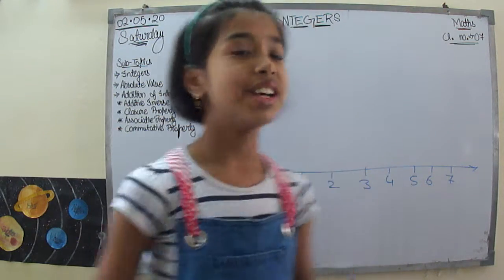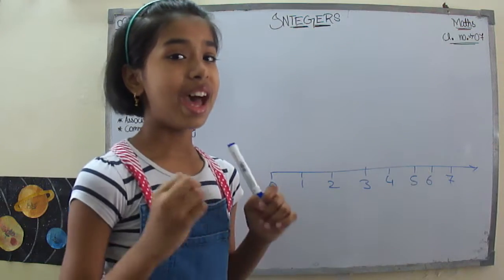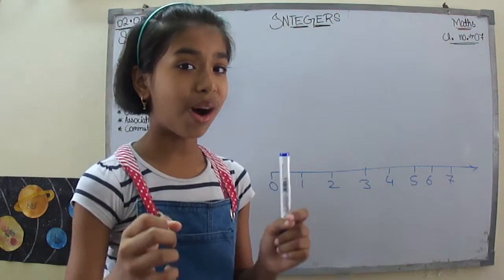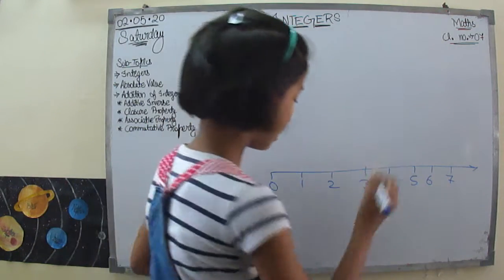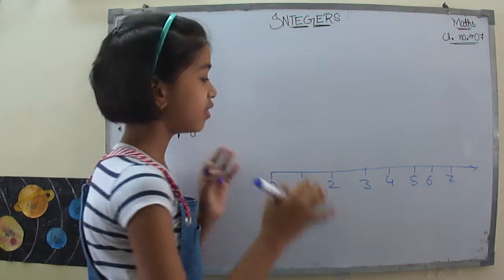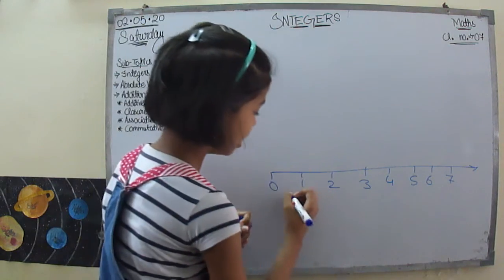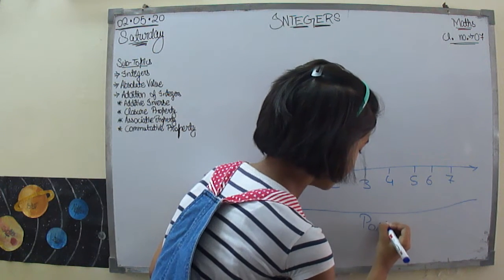Now you know that these numbers are at the right side of 0 and they are called the positive numbers. I think you know that. So the numbers at the right side of the 0 are called the positive numbers.